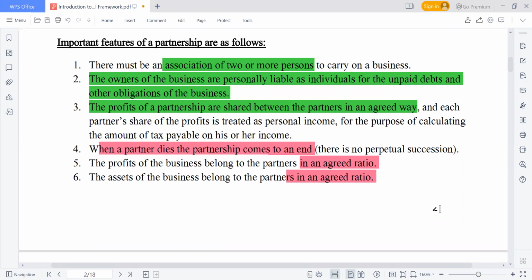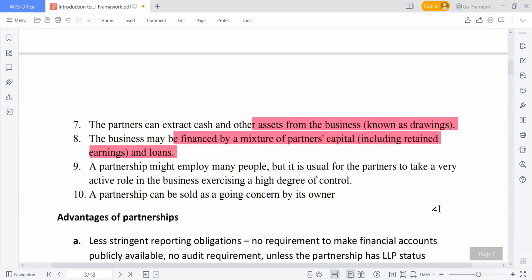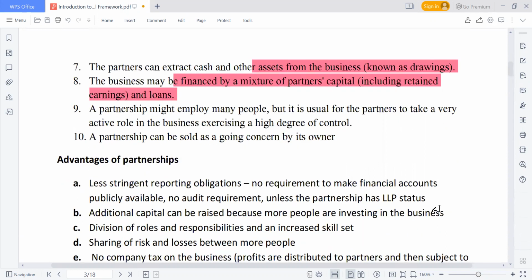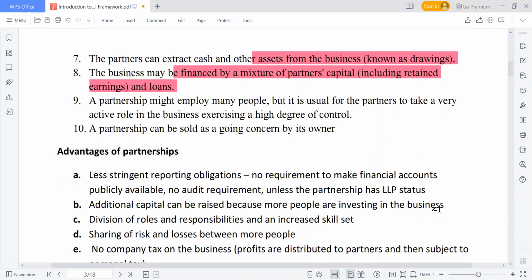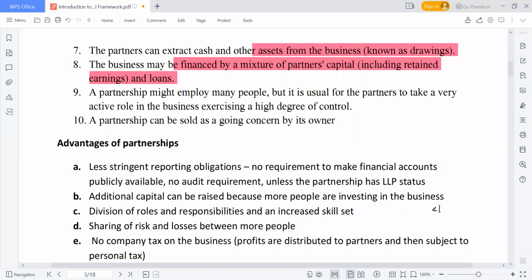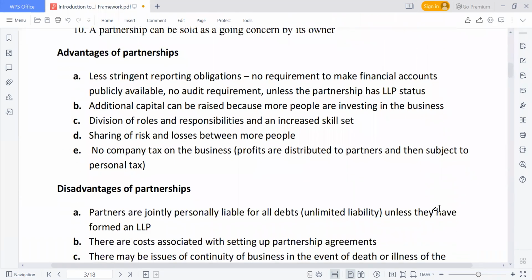The assets also belong to the partners based on the agreed ratio as well. The partners can also withdraw cash and other forms of business assets from the organization, known as drawing. And it can be financed by a mixture of the partners' capital and loan as well.